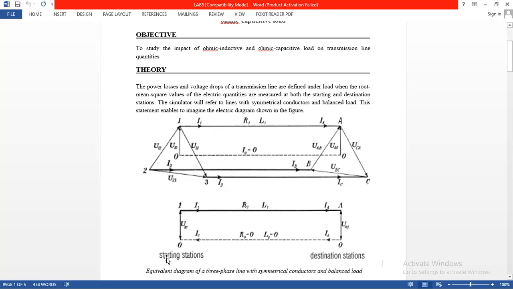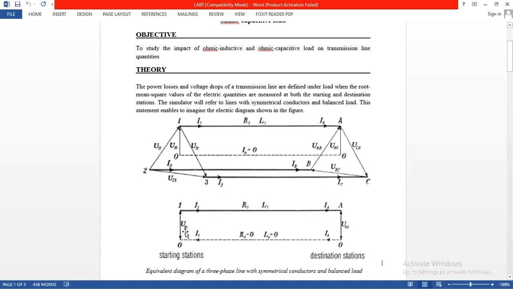Further, at the starting station, we take a single conductor, that is 1. Conductor 1 has a potential between the conductor and zero reference, which we call U10.